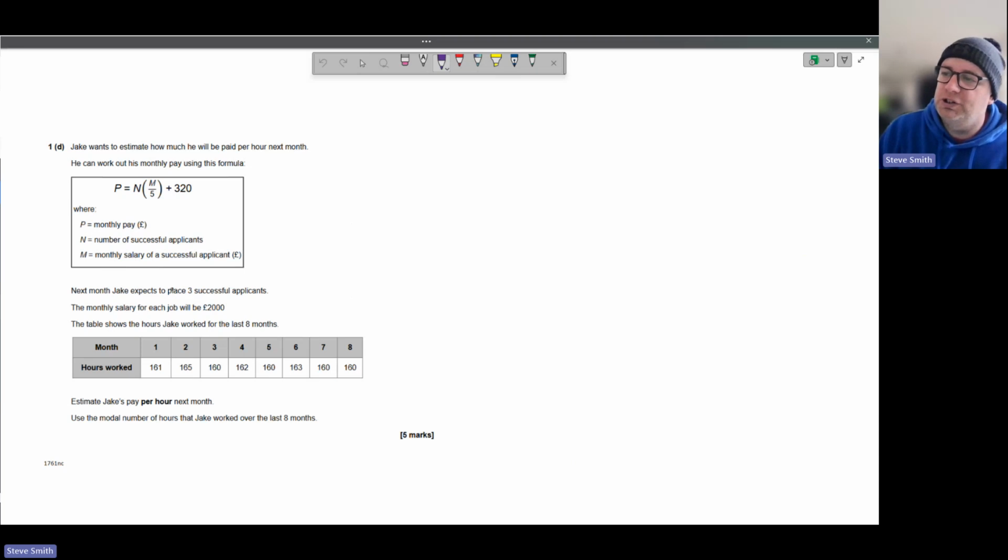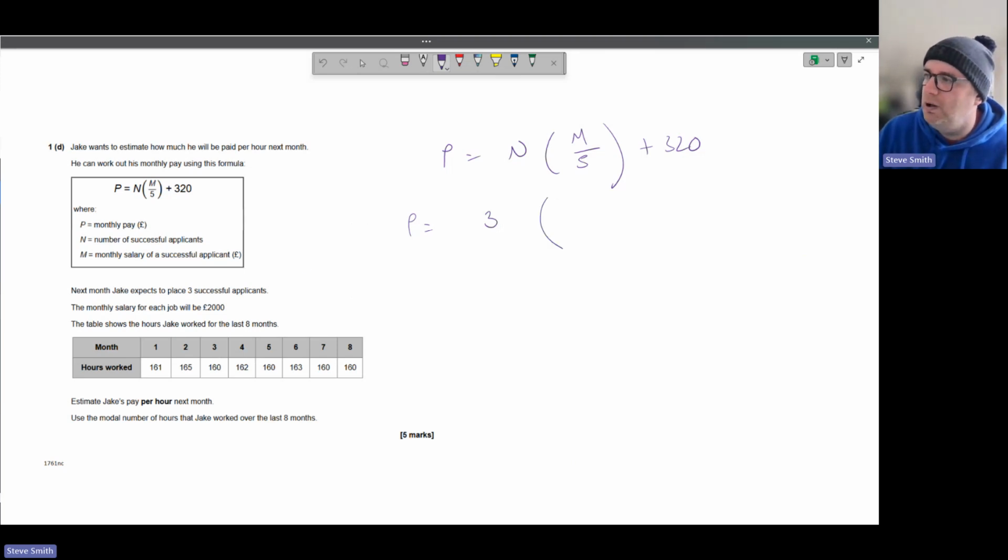So next month, Jake expects to place 3 successful candidates. That was N. So if we do here, P equals N, bracket M divided by 5, add 320. We've still got P because we don't know the answer yet, but he's now said he expects to place 3 successful candidates, and N is successful candidates. The monthly salary for each job will be 2,000. So that's the next part. So we've now got all the numbers we need for this question. It's just a case of understanding.